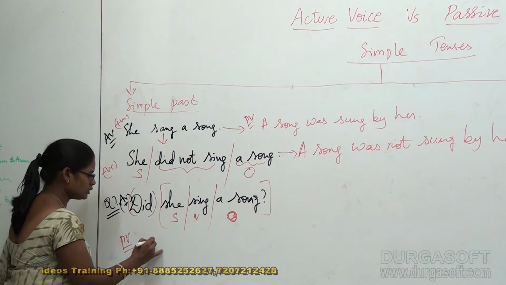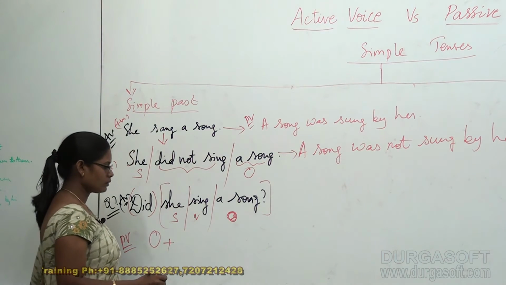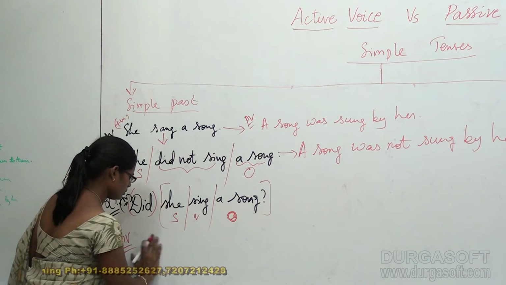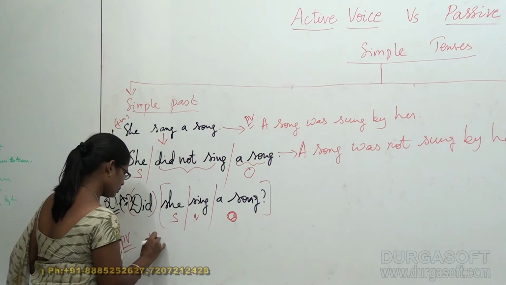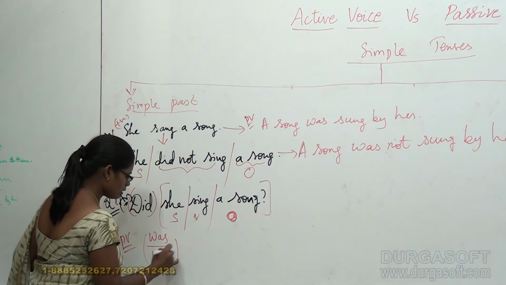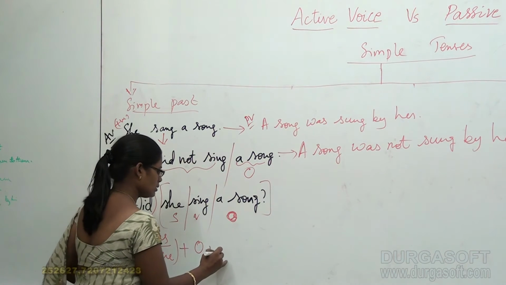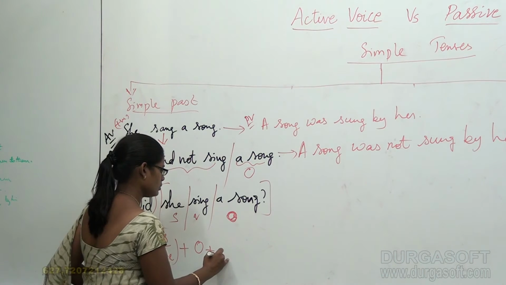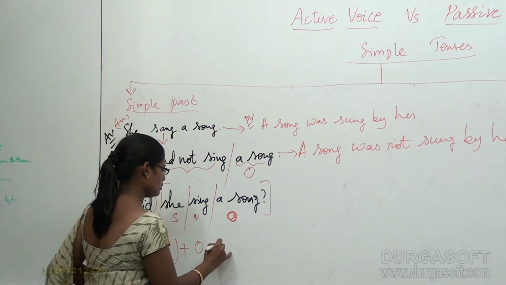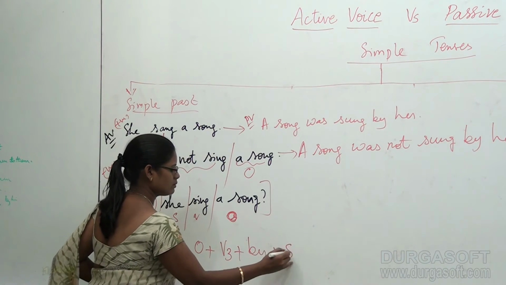The structure is object plus was or were plus object plus V3 plus by plus subject.